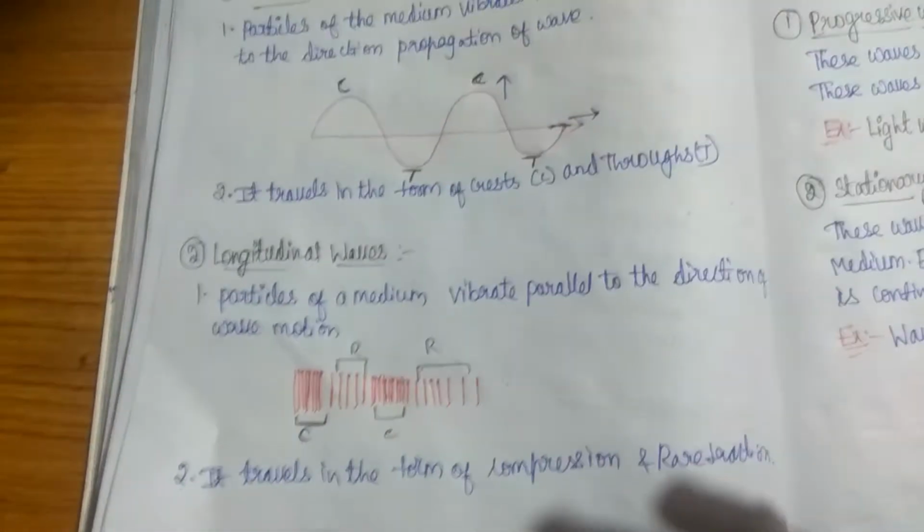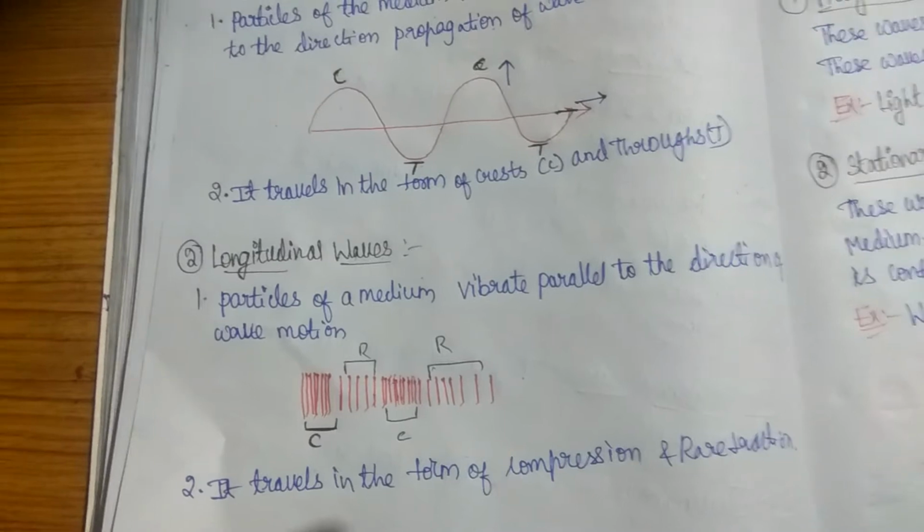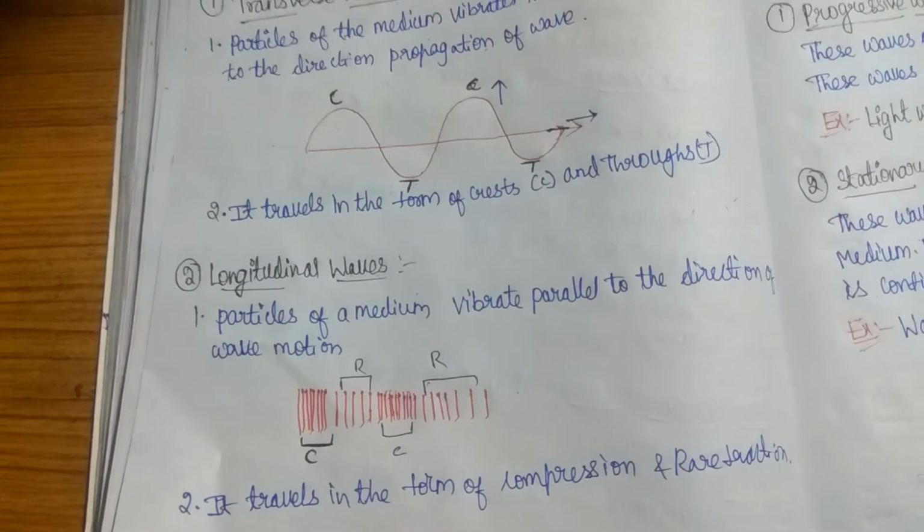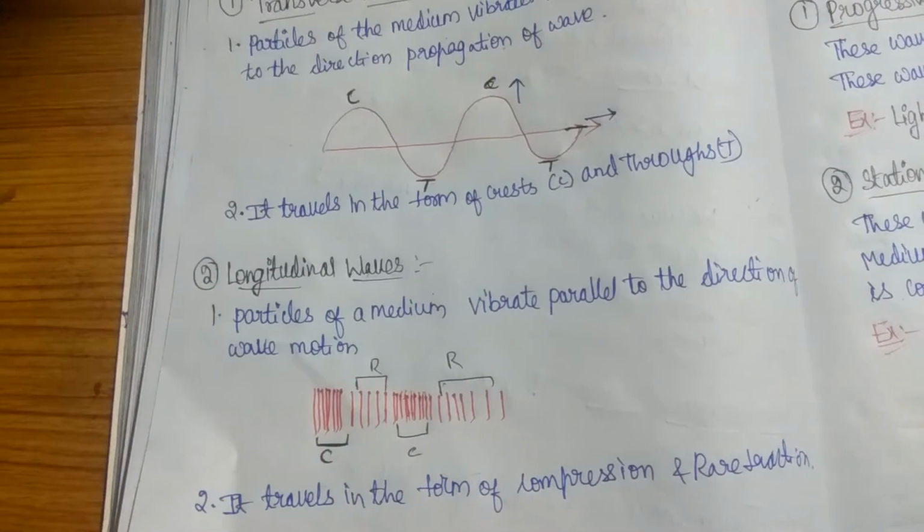The next type of wave, considering the vibration of particles, is the longitudinal wave. Particles of the medium vibrate parallel to the direction of wave motion.